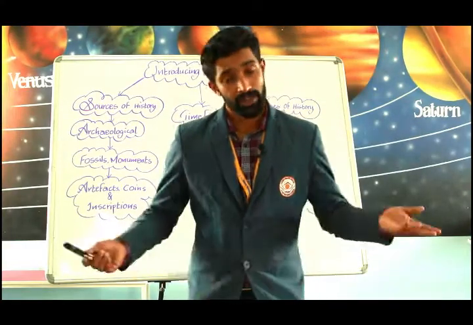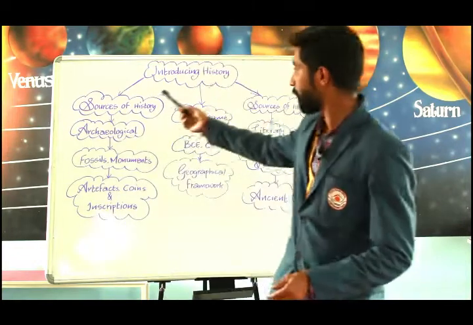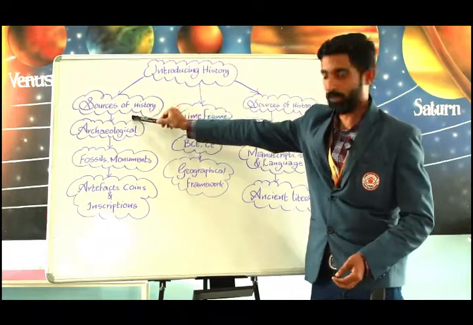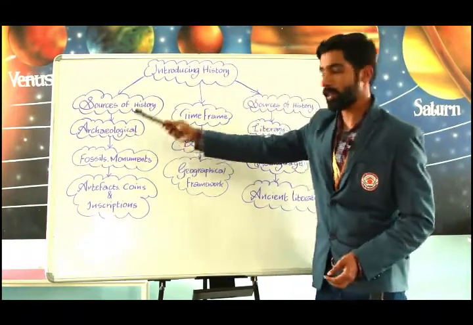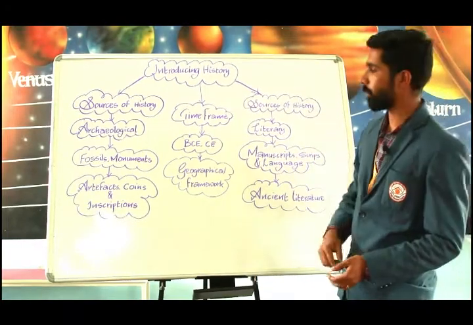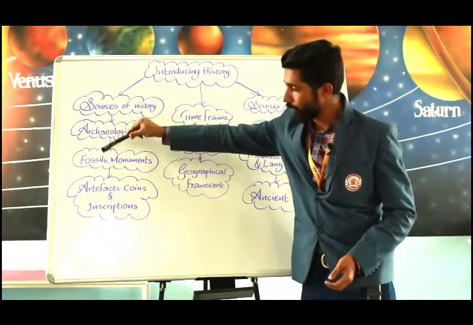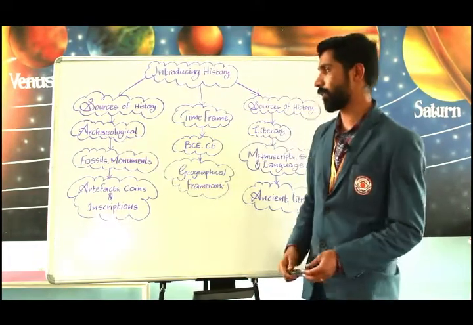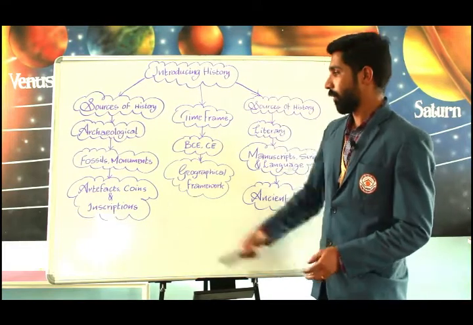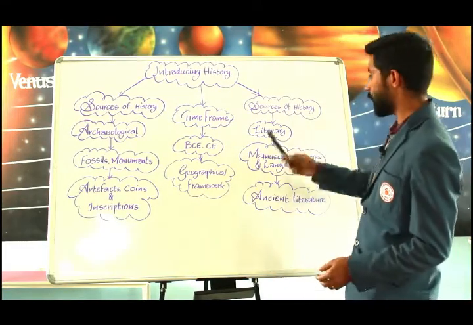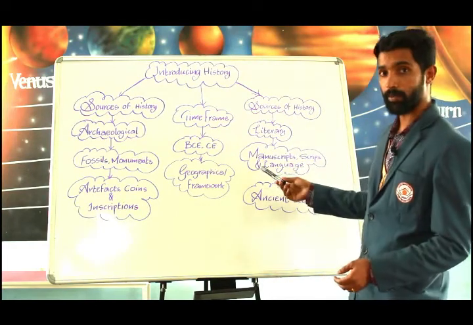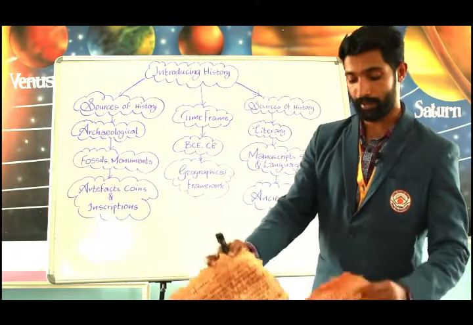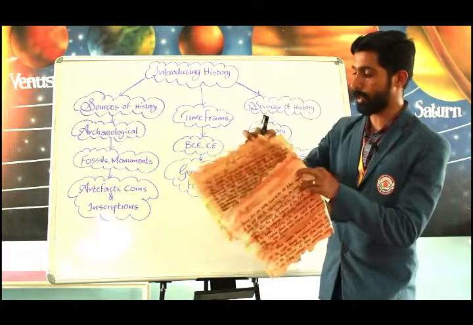Dear kids, now let's conclude our chapter in the form of a mind map. In this chapter we have learned the sources of history, that is, archaeological sources and literary sources. In archaeological sources we learned about fossils, monuments, artifacts, coins and inscriptions. Next, literary sources: manuscripts. I have one more thing to show you about manuscripts. See, it was written on paper. Can you see the manuscript written over paper?